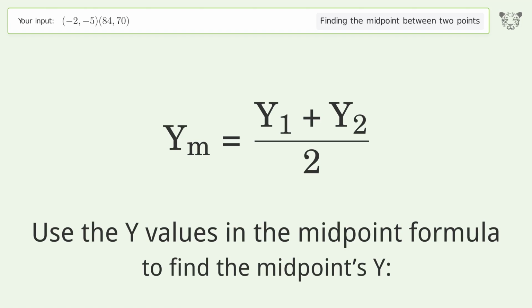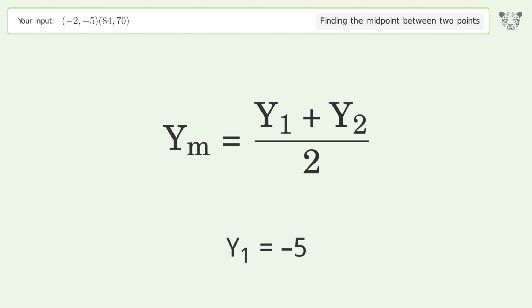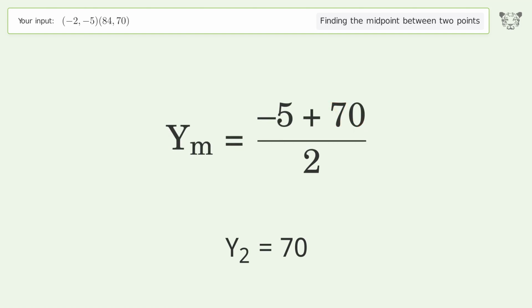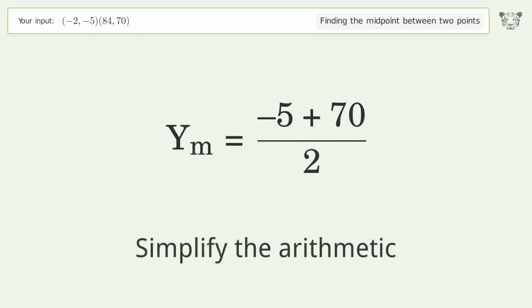Use the y values in the midpoint formula to find the midpoint's y. y1 equals -5. y2 equals 70. Simplify the arithmetic.